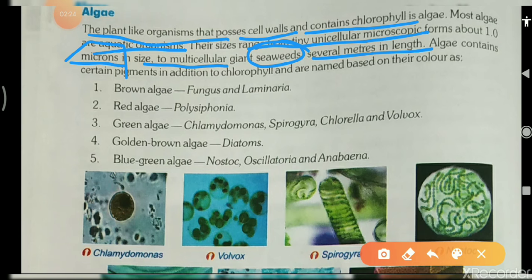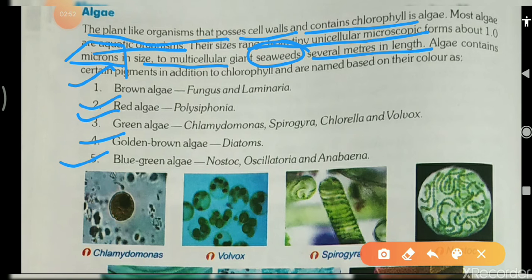On the basis of those pigments, algae are divided into brown algae, red algae, green algae, golden brown algae and blue green algae, okay students. So these are the divisions of algae on the basis of pigments. And in this set, examples are given. Brown algae examples are fucus and laminaria.